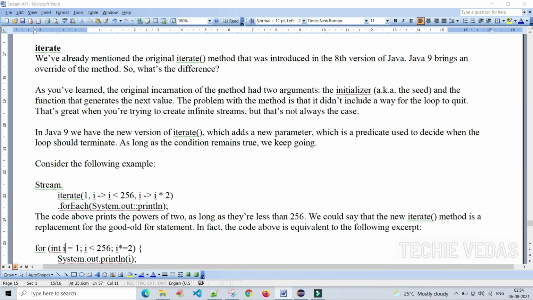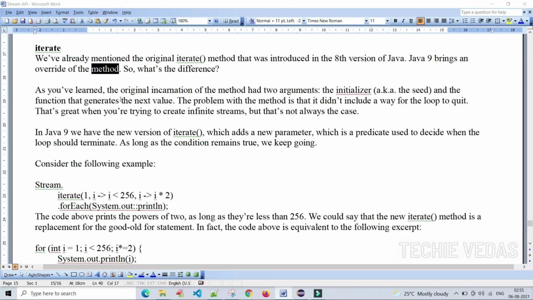Now we will see the iterate method. We have already mentioned the original iterate method that was introduced in Java 8, just in this session itself, a few minutes ago, right? Java 9 brings an overload of the iterate method. So what's the difference?